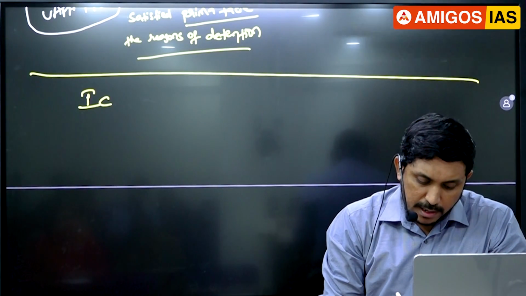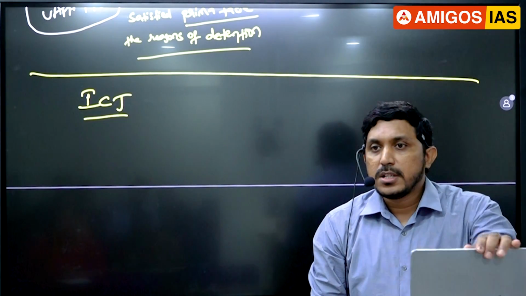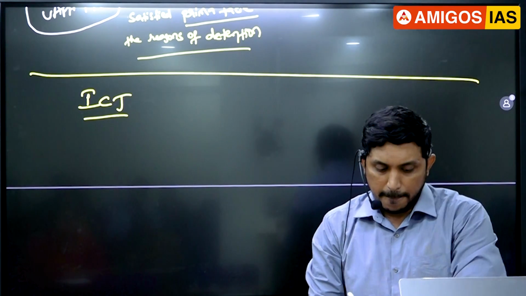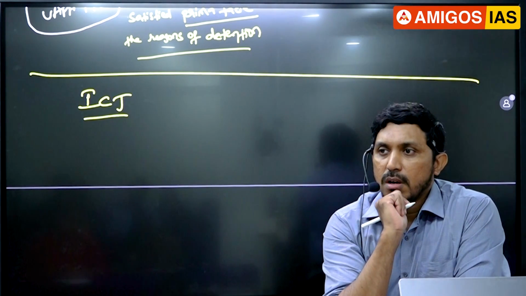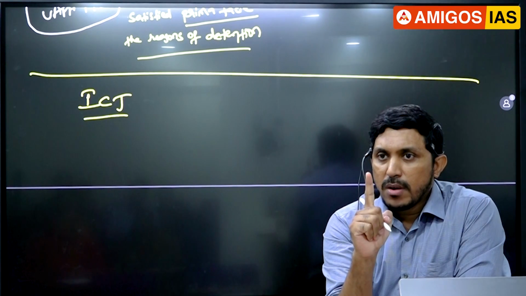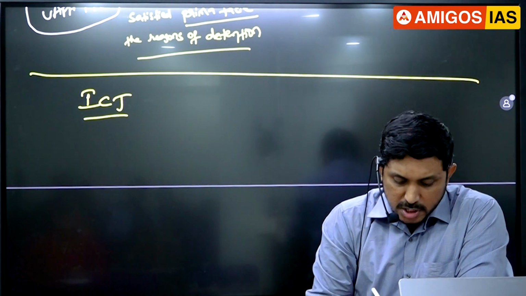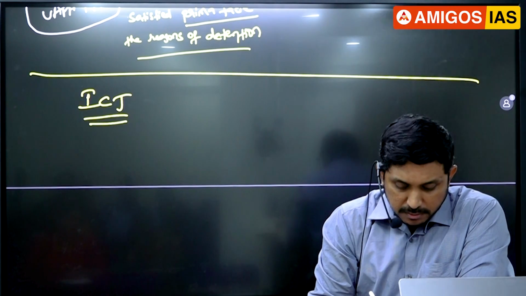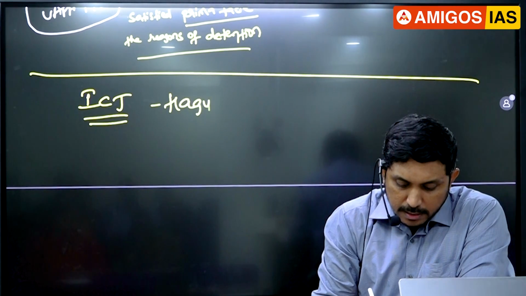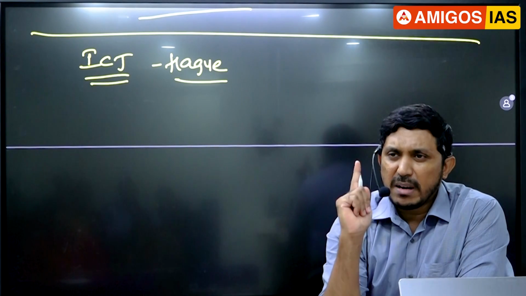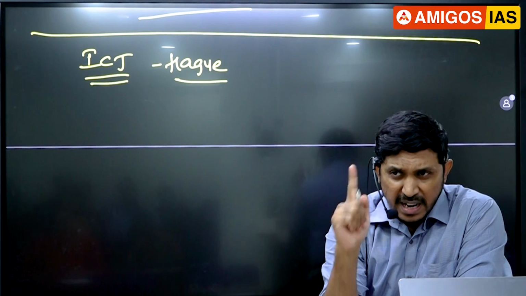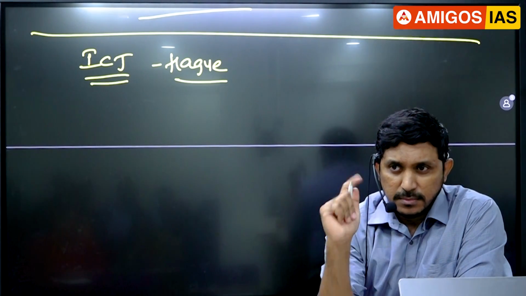What is it, guys? International Court of Justice. Okay. What does it do? It is from which organization? UNO has 6 organs, right? This is the only organ of UNO which is not headquartered in USA. It is there in Hague, Netherlands. Permanent Court of Arbitration, ICJ, ICC, all courts are there in Hague.